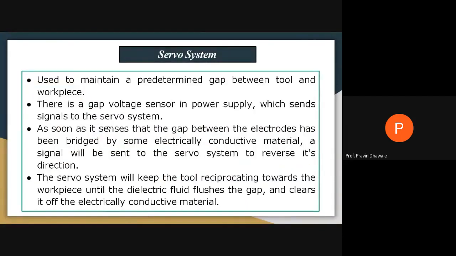So that was about the servo system, certain points that are used in a servo system. Mainly the servo system is utilized for maintaining a predetermined gap between tool and workpiece in order to generate the spark, and that spark produces heat. The temperature of that heat is near about 10,000 degrees centigrade, which is responsible for melting and vaporizing the workpiece, which is electrically conductive. Make a note of this point regarding the servo system.